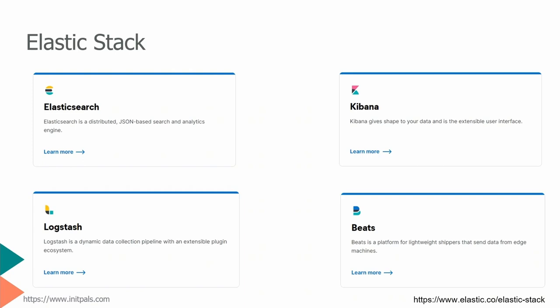Beats acts as an agent. There are several Beats available: Filebeat, Metricbeat, and so on. For example, with Filebeat, assume you have an application running in EC2, and you are adding logs in a file. Every time there is an error, the file gets updated. At that time, you can install Filebeat on that EC2 machine, so that it monitors the file located in the EC2. Every 15 seconds or 30 seconds, I think, it can be configured.